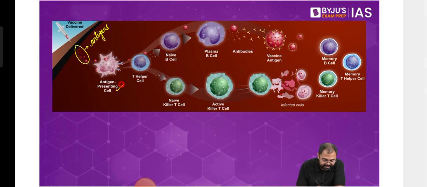This is where T helper cells come into the picture. These T helper cells receive these antigens from the antigen presenting cells, and they start calling upon the B cells and the killer T cells. B cells take the antigen and do all the research with it, trying to understand what this antigen is and how to attack it.